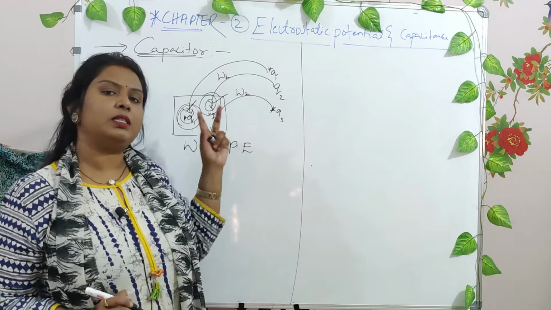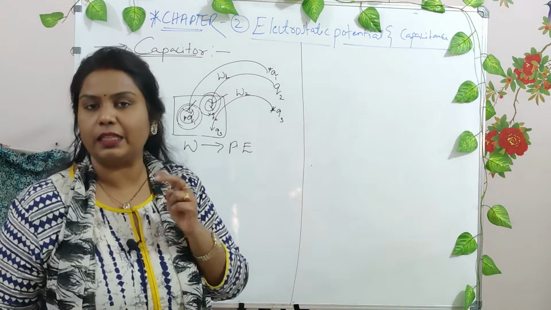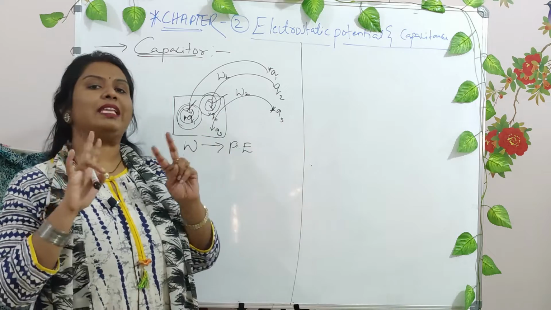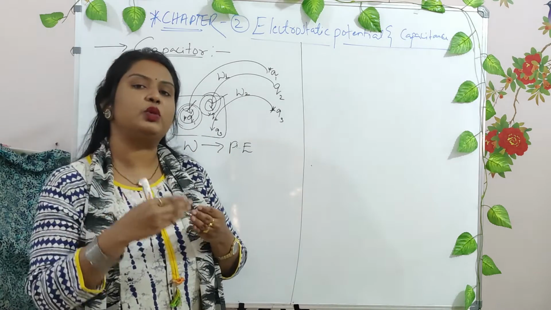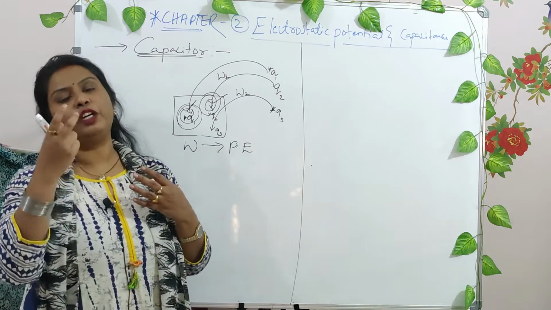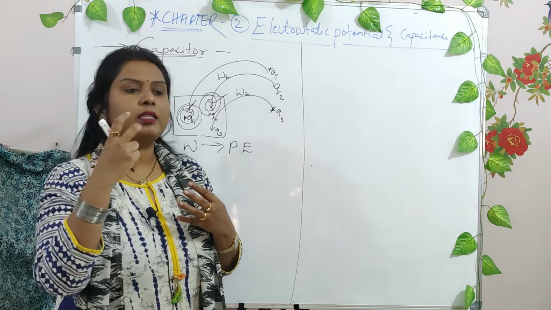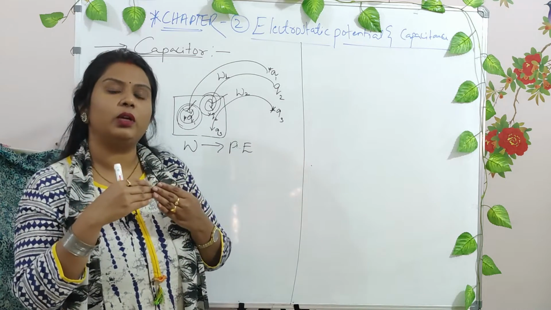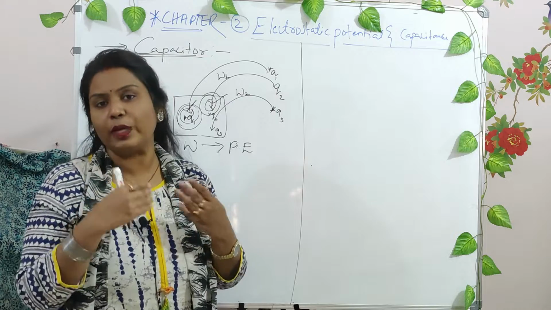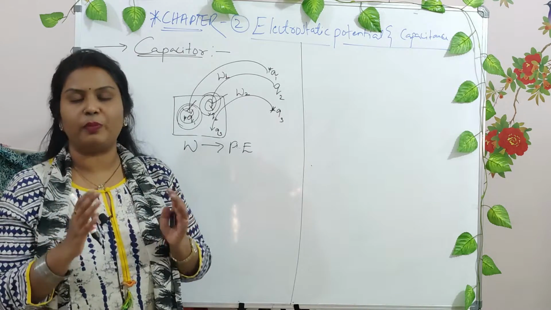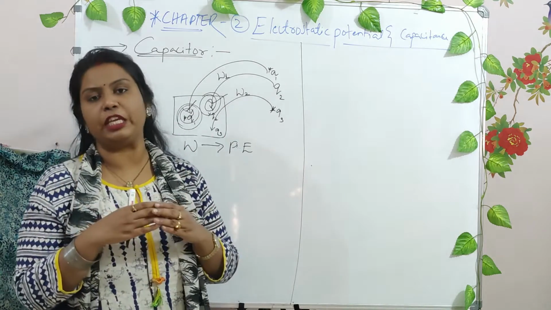Now this idea is for both capacitor and battery, but what differentiates them is that a battery is used very slowly in the circuit. Whenever you want a circuit to be energized or to supply energy very slowly, then a battery is used, battery or cells, depending on your application.